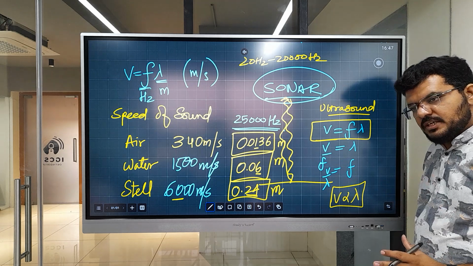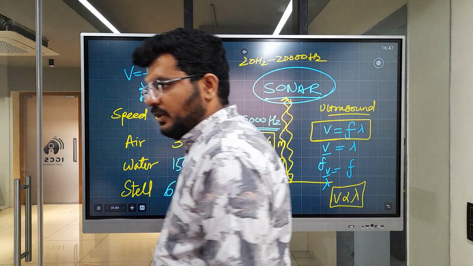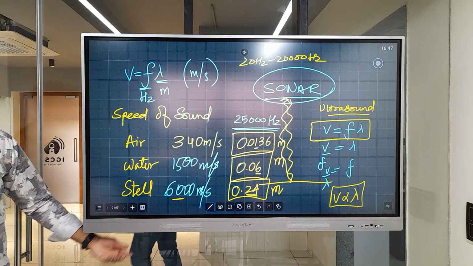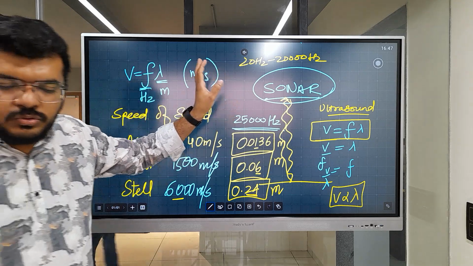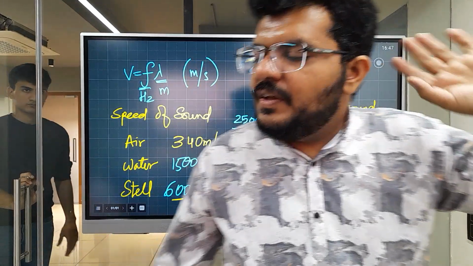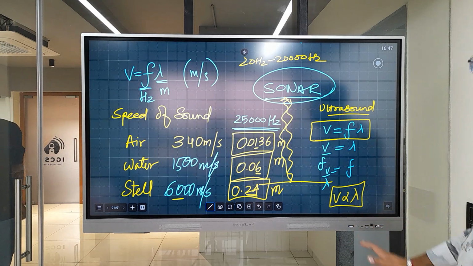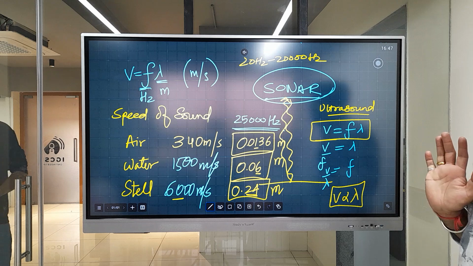Does this much make sense? This is what we have done in class for waves. If all of this makes sense, you can get up over here, you can scroll the board, right? You can go through the topics again. If you have any doubts, you can ask me right now. If you have time, you would like to make notes, you can make notes right now. I will scroll up for you. Okay?